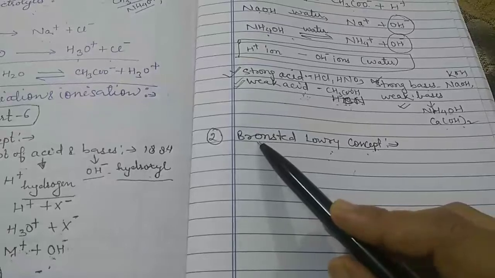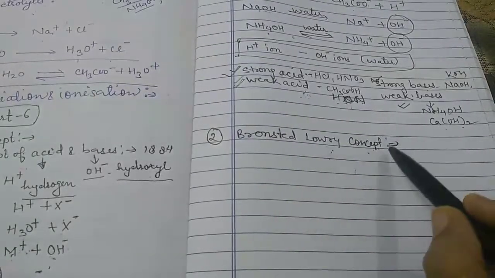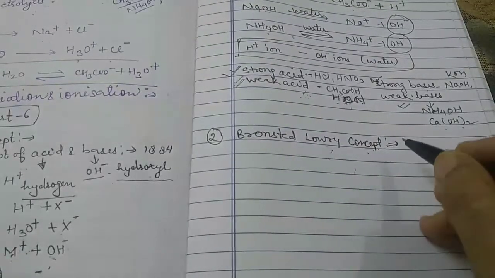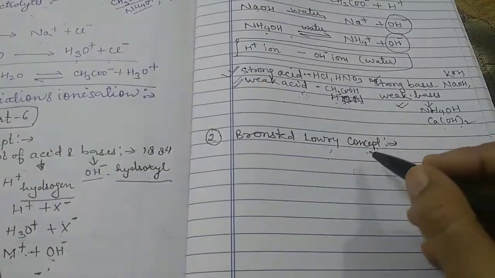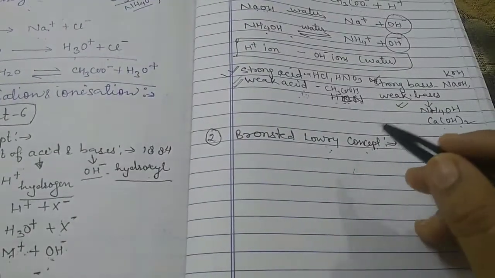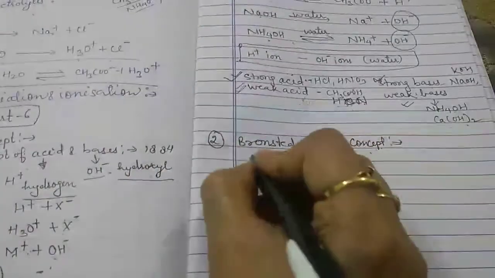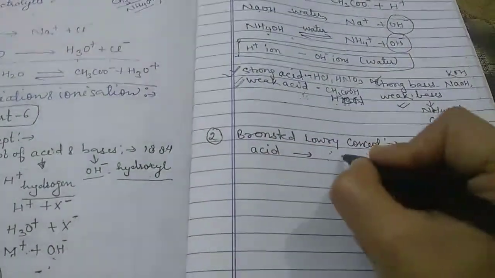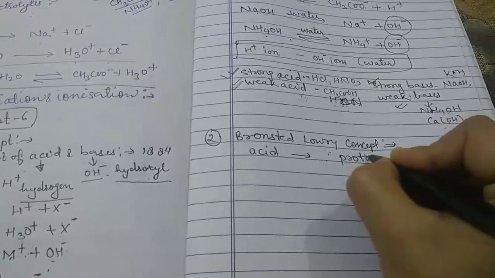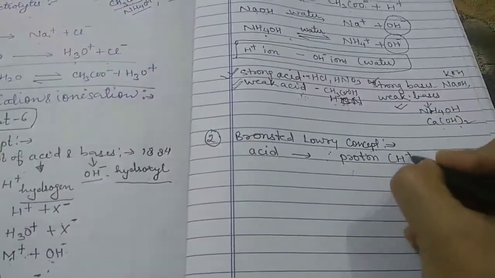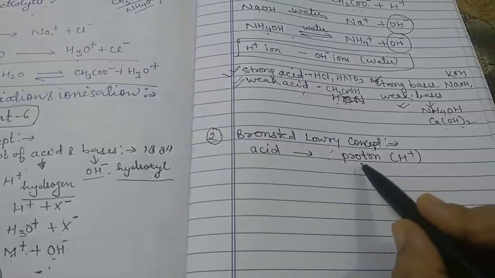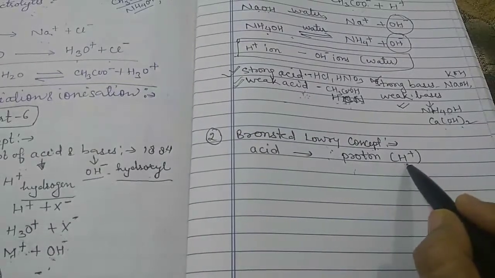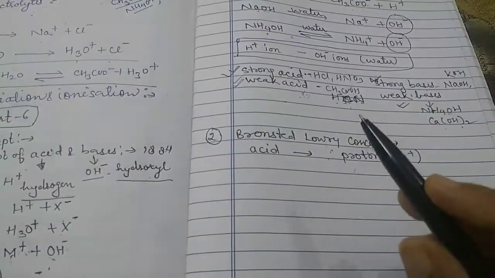According to the Bronsted-Lowry concept, an acid is a substance which can donate a proton. Proton here means H plus ion. The word proton is used for the H plus ion; it is not the proton of the electron-proton type.